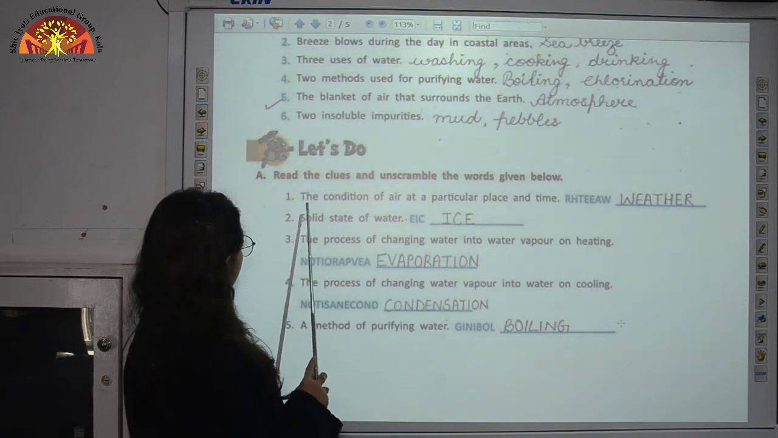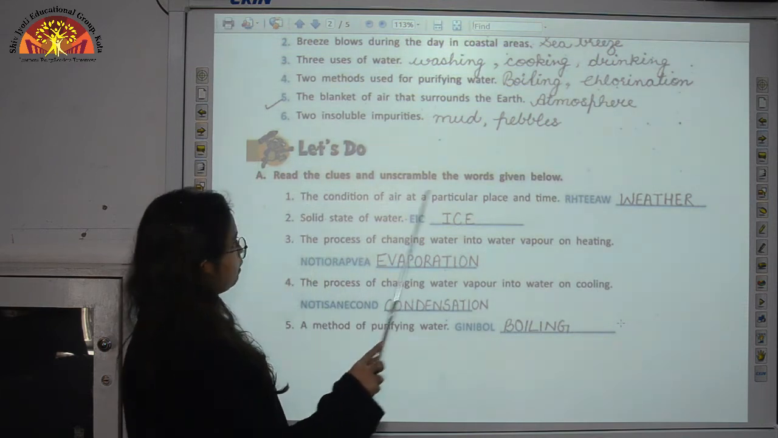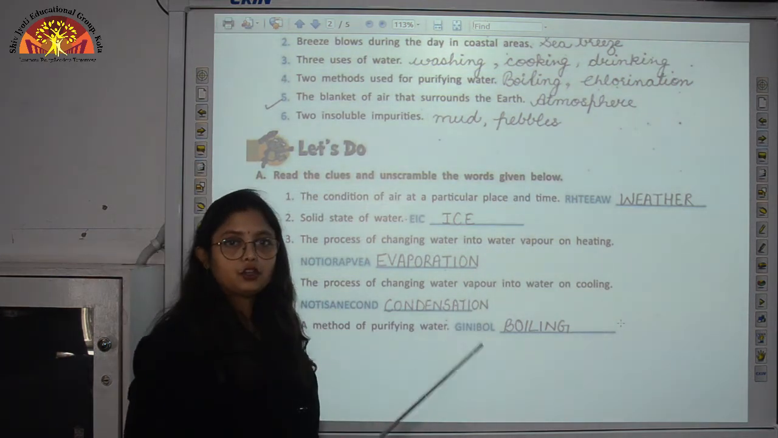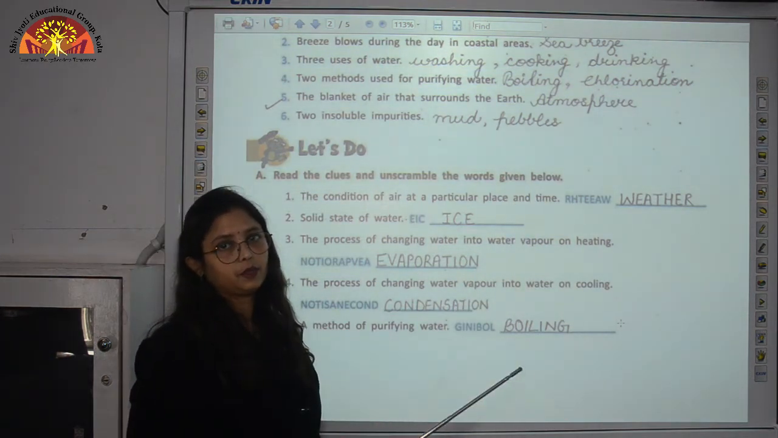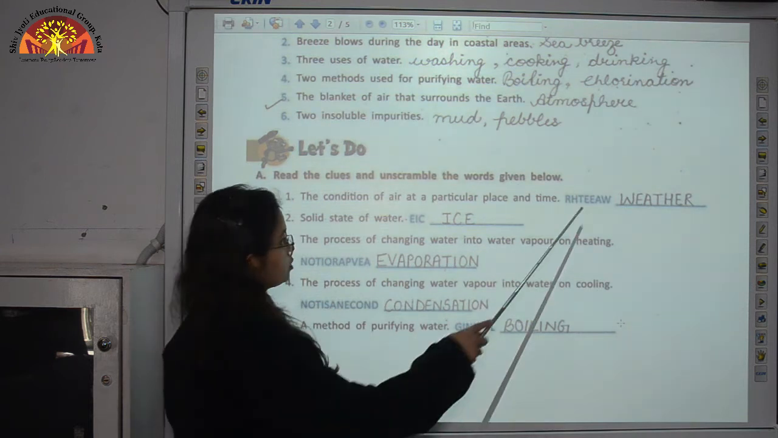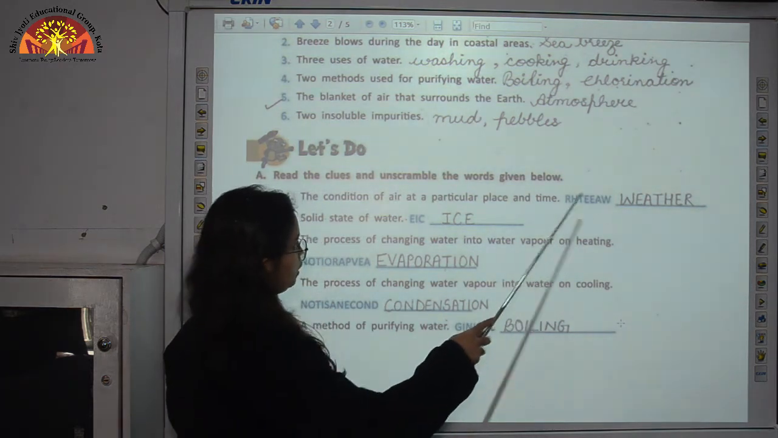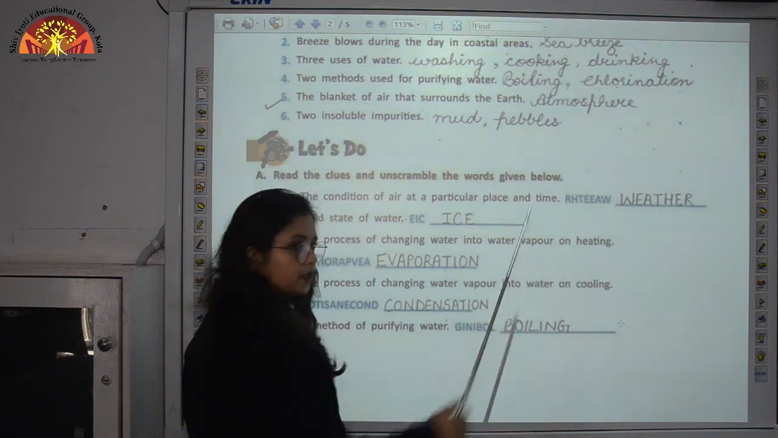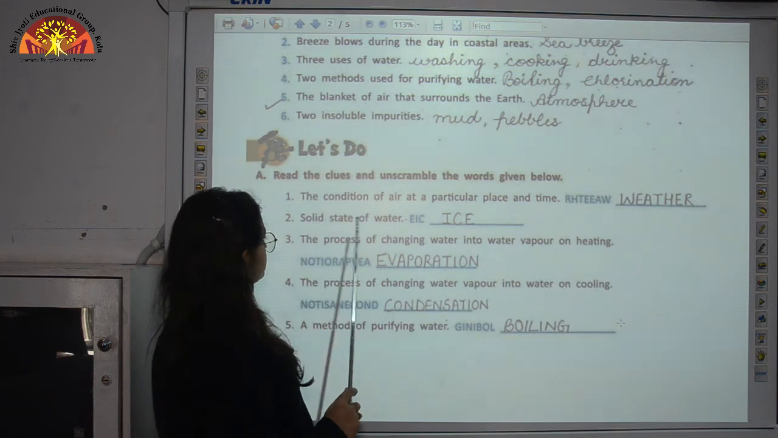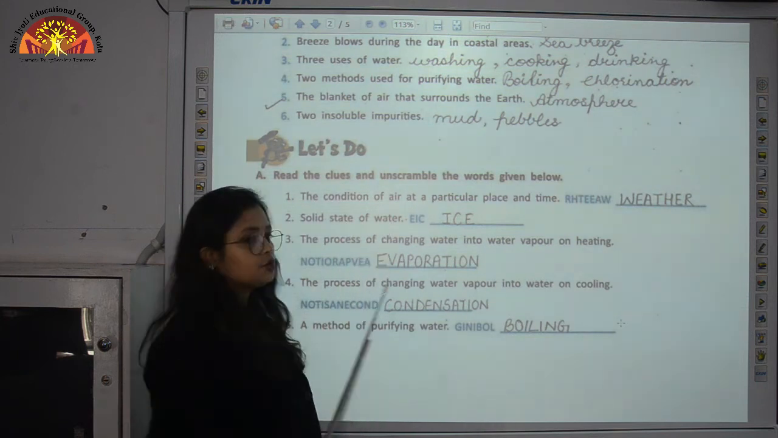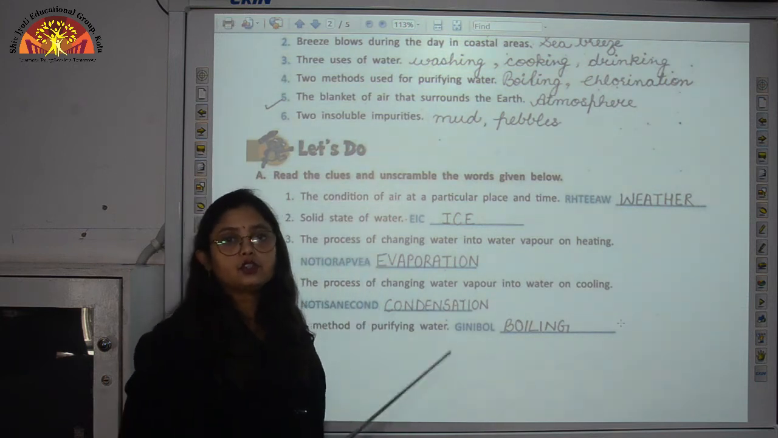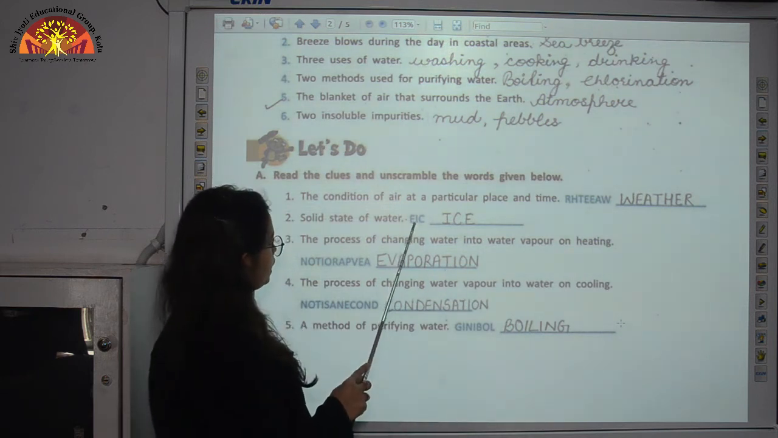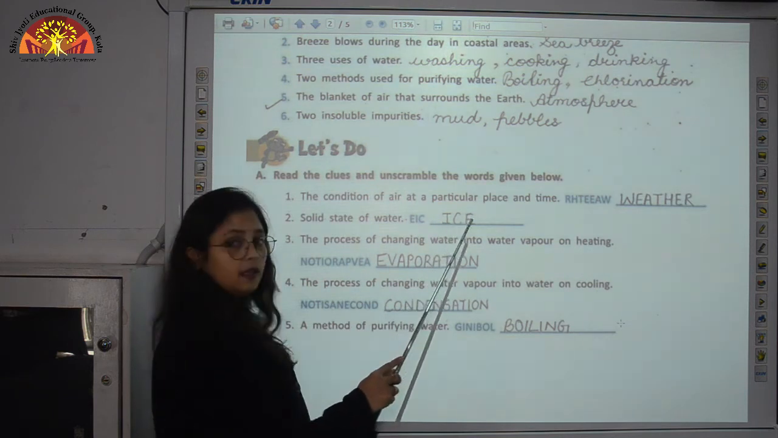So children, here first is the condition of air at a particular place and time. So we all know that condition of air at a particular place and at a particular time is called weather. So when we unscramble this spelling, we will write WEATHER, weather. Second, solid state of water. So children, water occurs in solid form in the form of ice. So when we unscramble it, we will write ICE, ice.